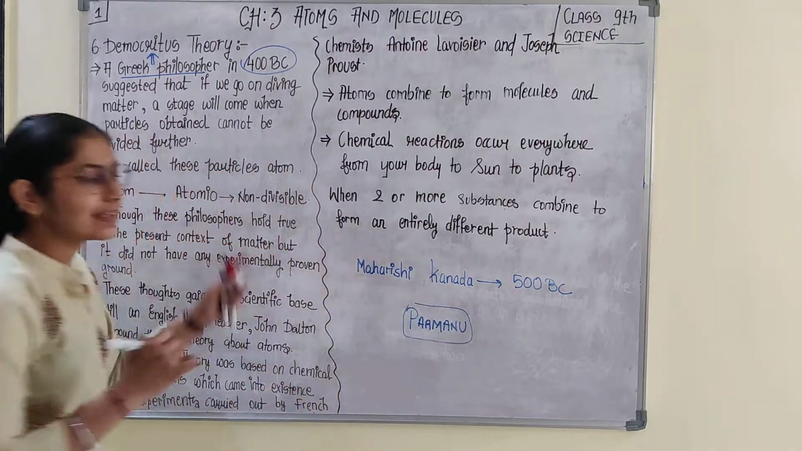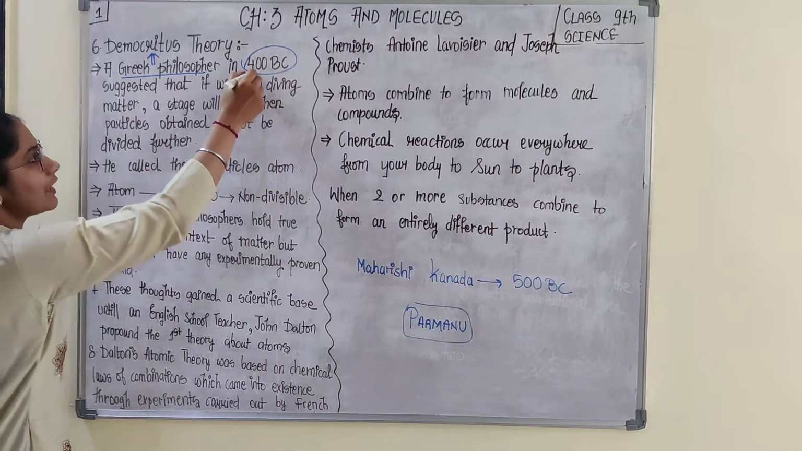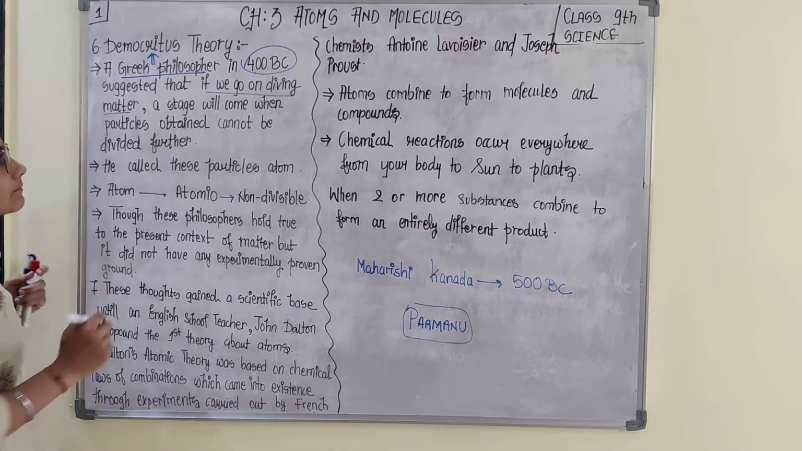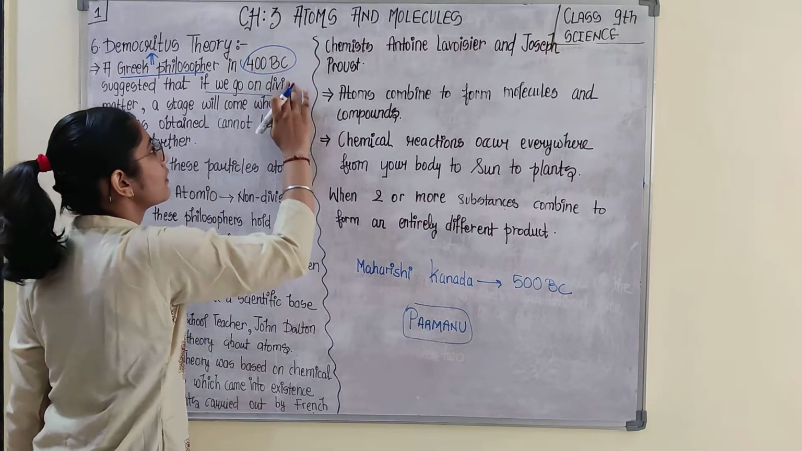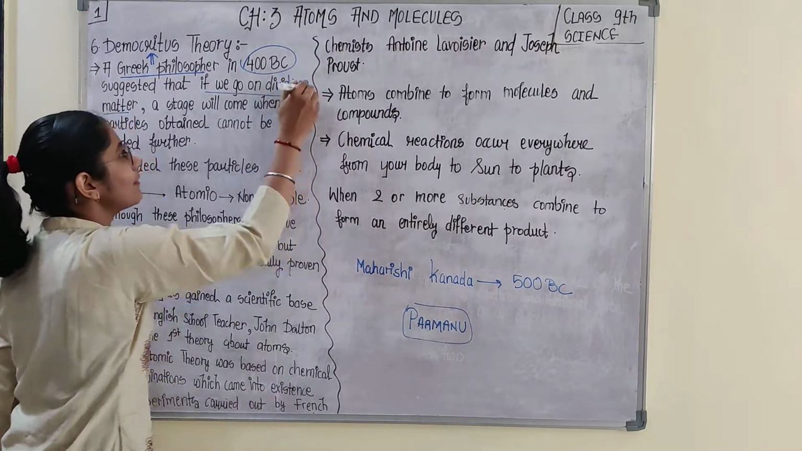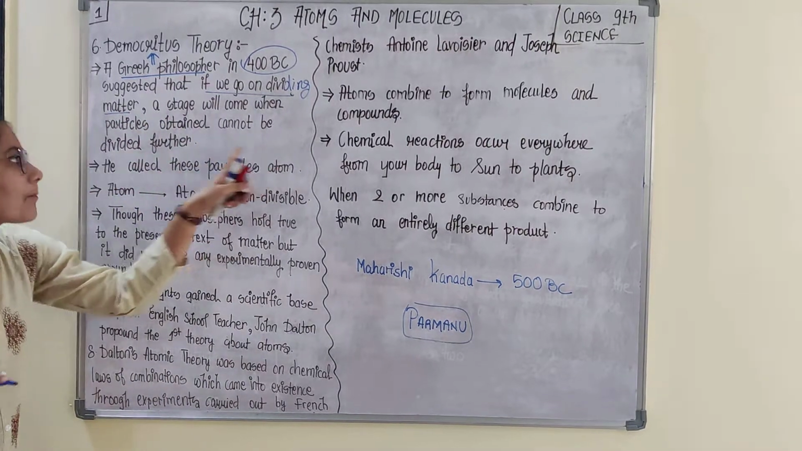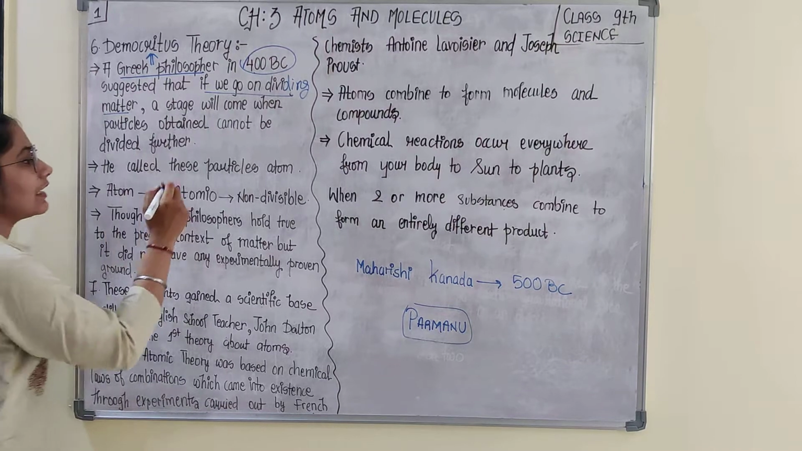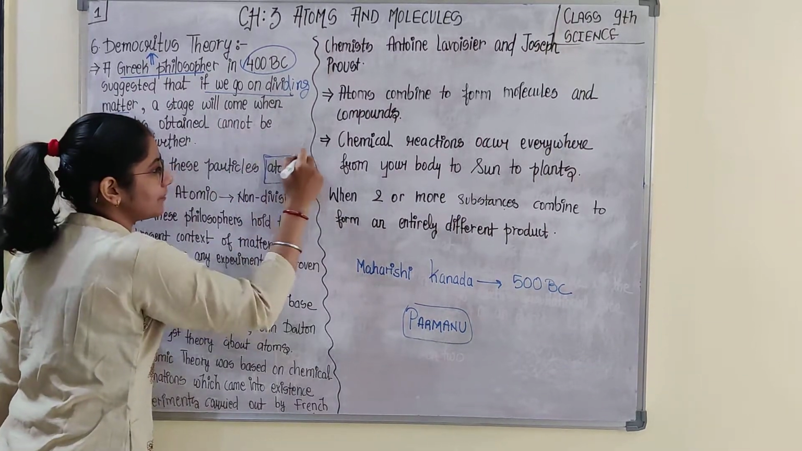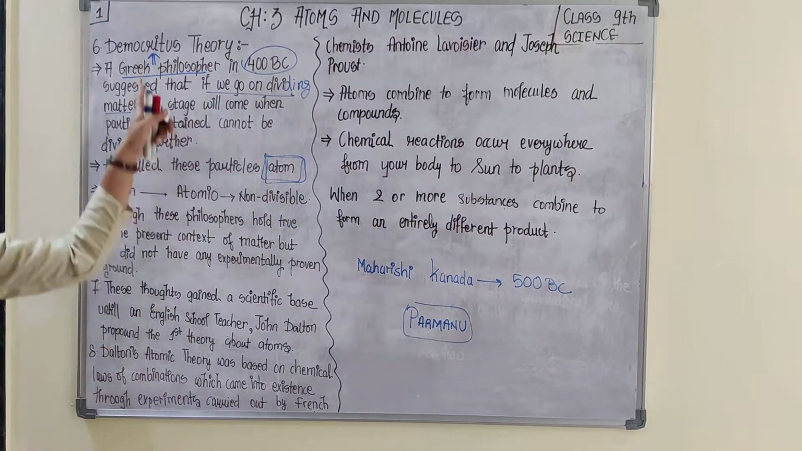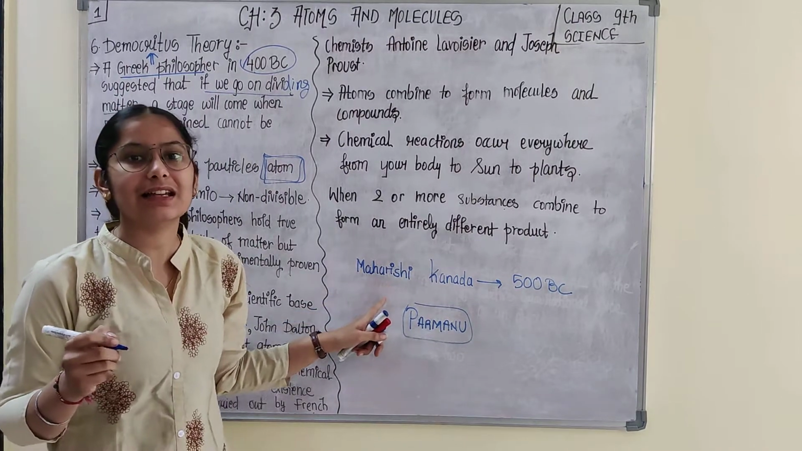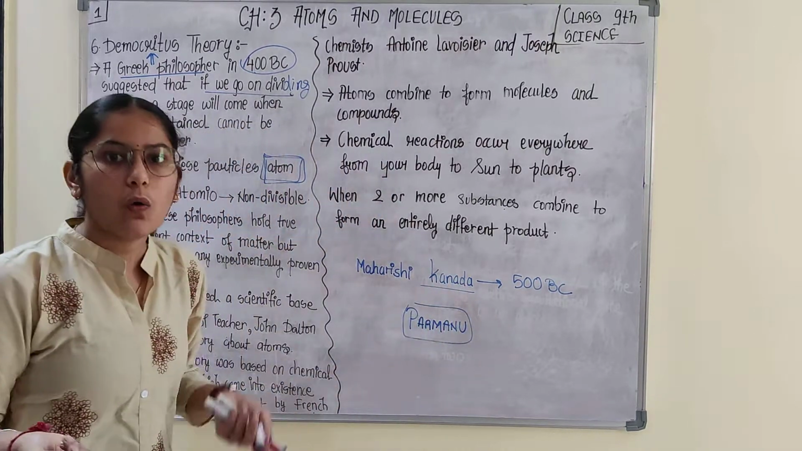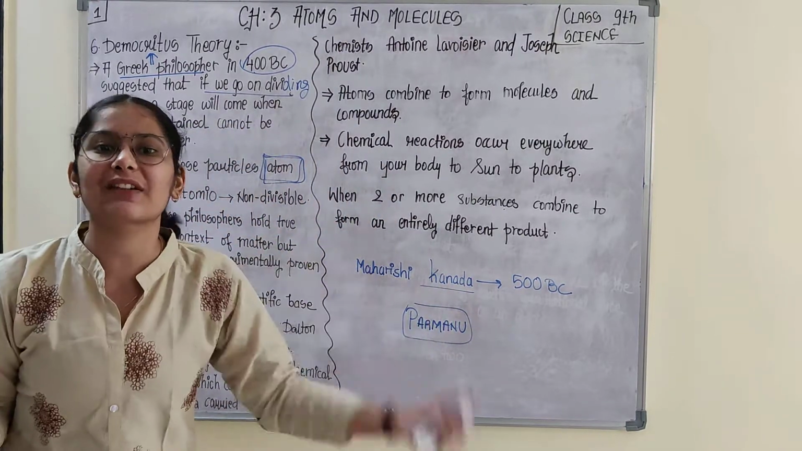So if you observe the theory given by Democritus in 400 BC, he said that if we go on dividing matter, a stage will come when particles obtained cannot be divided further. These particles were called atoms. Do you find the similarity between Democritus and the philosophy given by Maharishi Kannada? Yes, only the name of the particle differed.